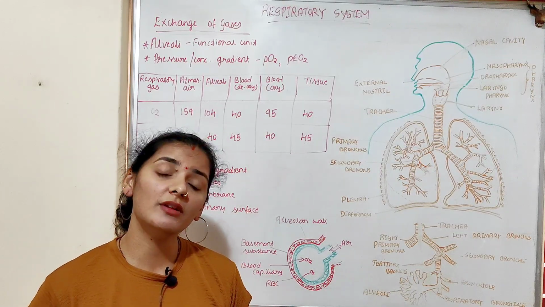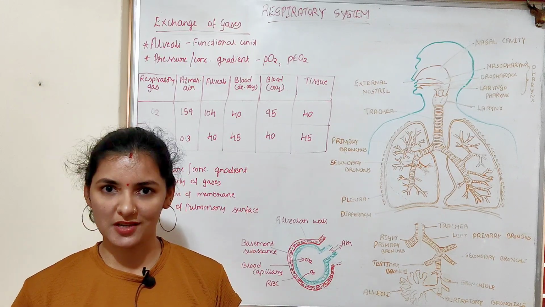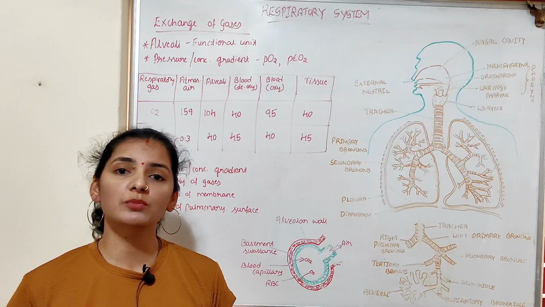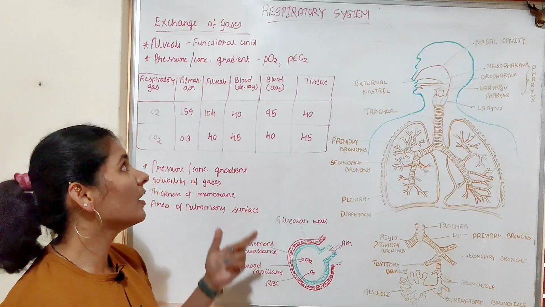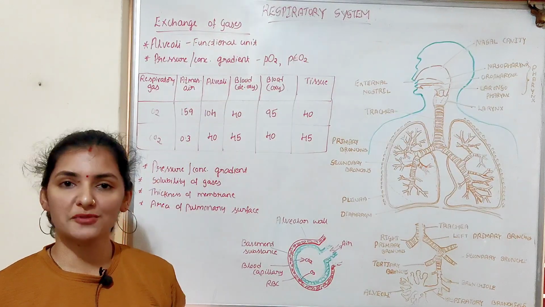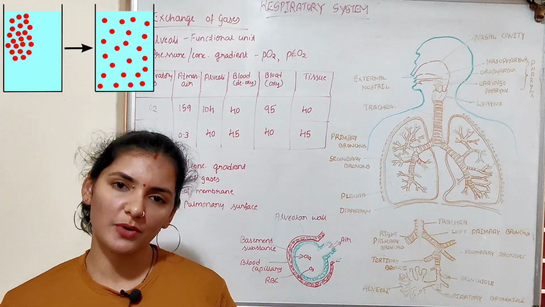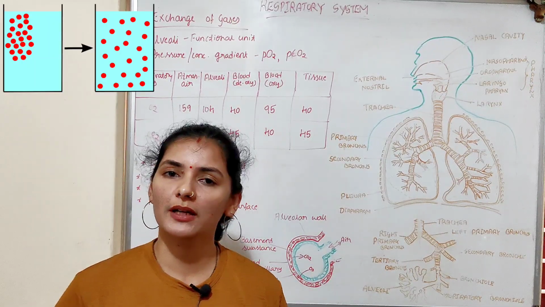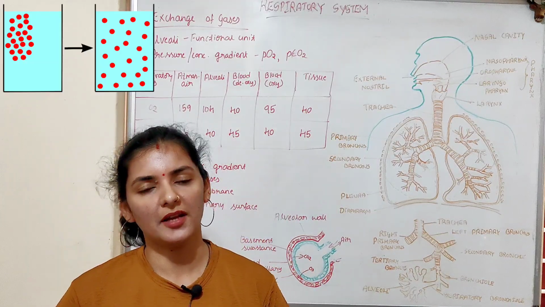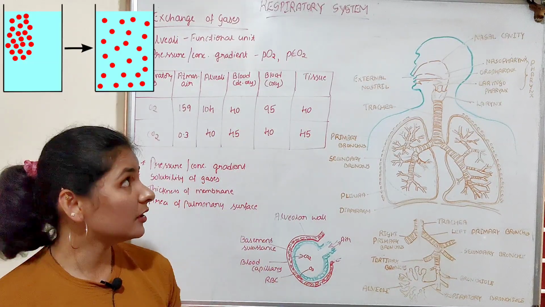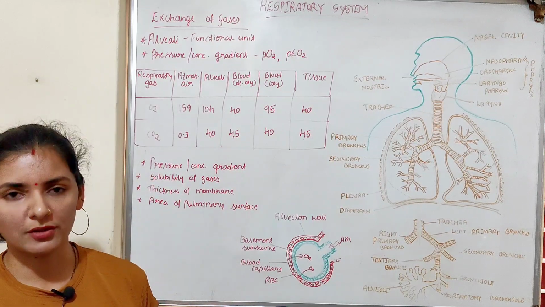But how exactly does exchange of gases take place? Exchange of gases takes place mainly by the diffusion process. You know that gases always move from one region to another by simple diffusion. What do you mean by diffusion? You all know that diffusion is a very simple process where there is a movement of molecules, mainly gases, from a region of high concentration to a region of low concentration. That is nothing but simple diffusion. So even in respiration, the gaseous exchange takes place by this simple diffusion method.